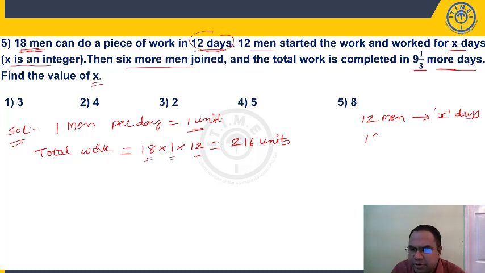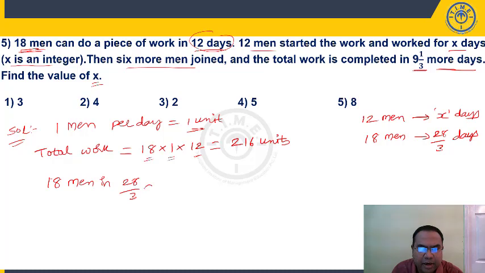6 more men joined. That means 12 plus 6, we have 18 men. These guys have worked for 9 1 by 3 more days. 9 1 by 3 is nothing but 28 by 3 days. Then the work is completed. So 12 men have worked for X days. 18 men have worked for 28 by 3 days. Now 18 men in 28 by 3 days, they will complete how much work? 18 into each man will do 1 unit. They are working for 28 by 3 days. They have done 168 units.